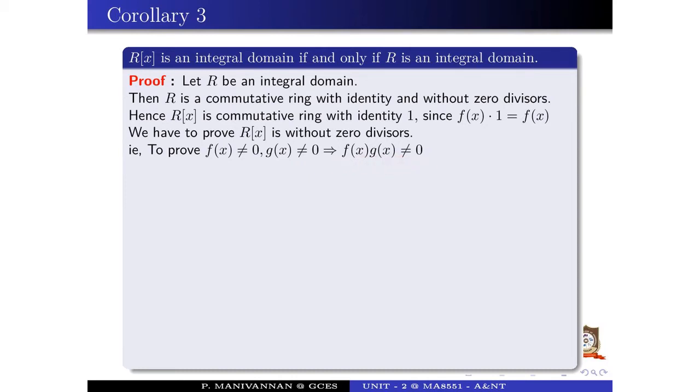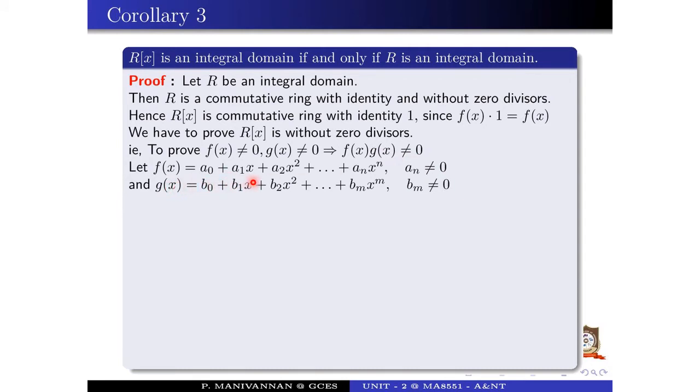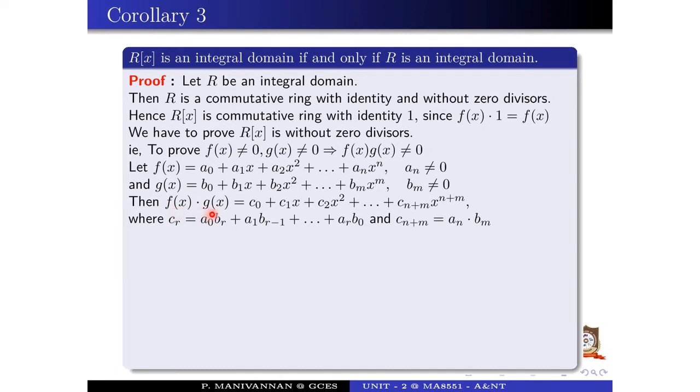Let f of x equal a naught plus a1 x plus a2 x square plus etc. plus a n x power n, where a n is not equal to 0. G of x similarly, b m not equal to 0. Then f of x into g of x is the polynomial c naught plus c1 x plus c2 x square plus etc. up to c n plus m. We multiply the last terms, the maximum powers, x power n and x power m, so x power n plus m. Its coefficient is up to n plus m powers.